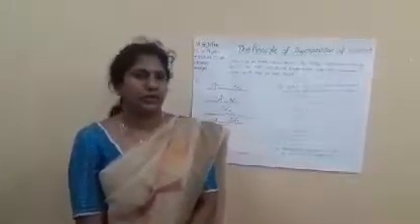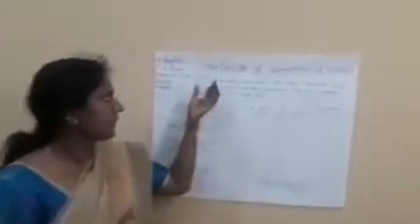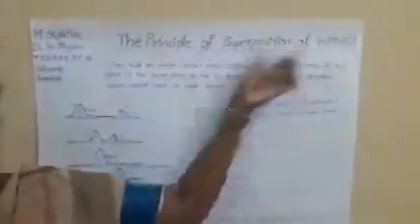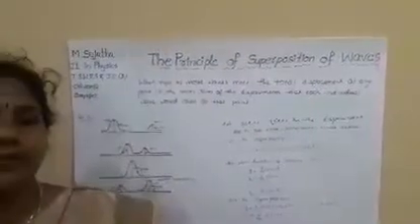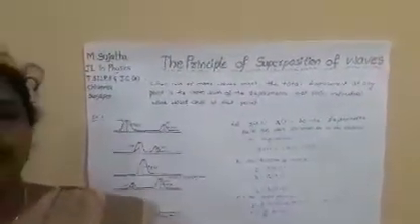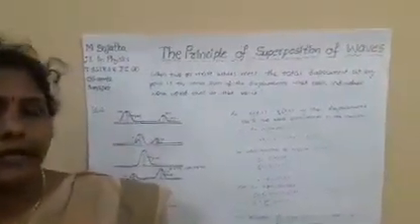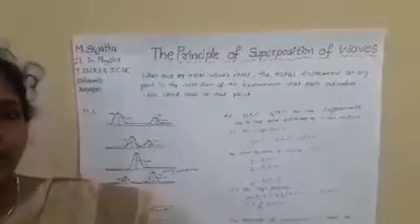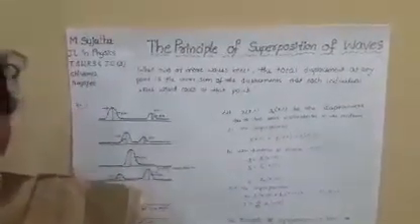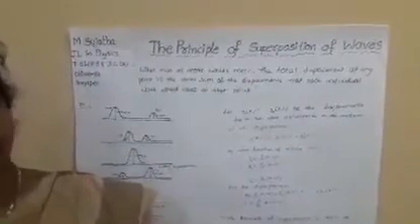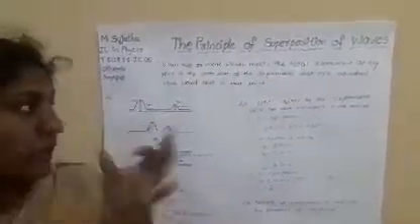So today we're going to discuss the principle of superposition of the wave. The principle of superposition of the wave states that when two waves meet, the total displacement at any point is equal to the vector sum or algebraic sum of the individual displacements. How can we understand the principle of superposition? We have two examples here.